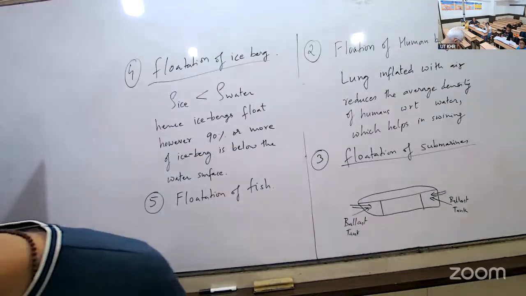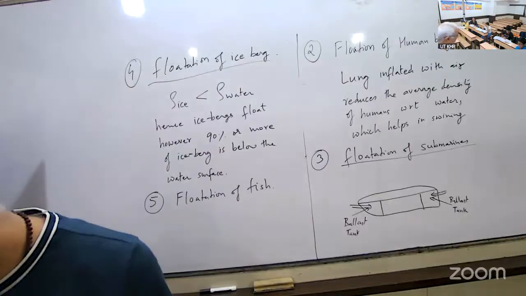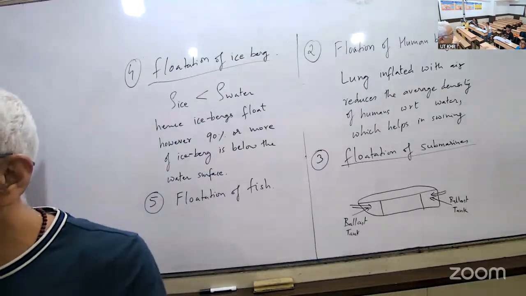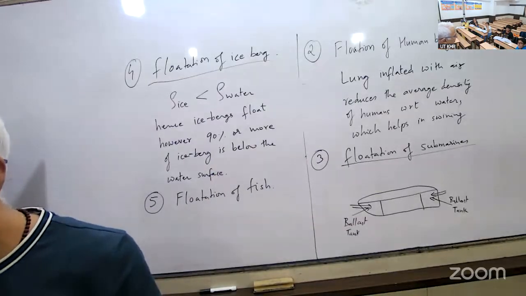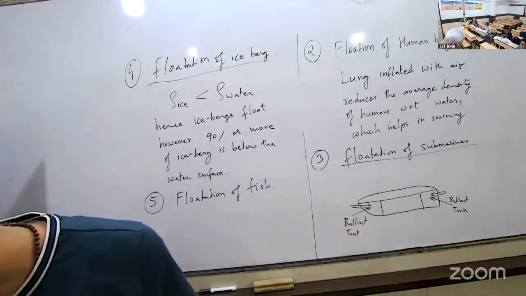So it has what is called a swim bladder. What you are calling gills. Gills are to navigate, no? Gills are for breathing. Okay. So what is given here is the swim bladder.